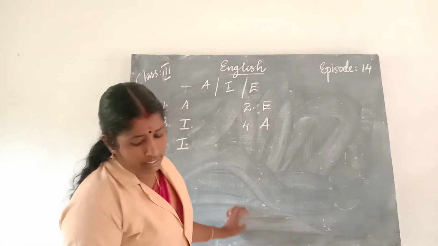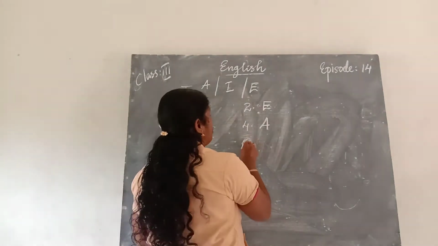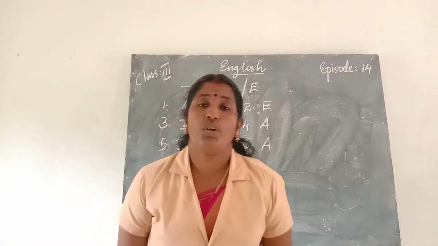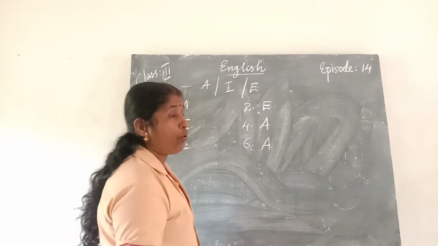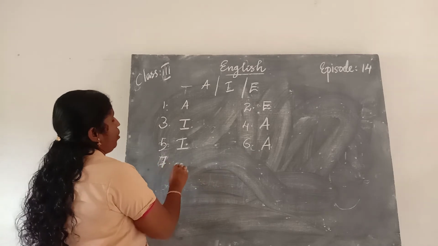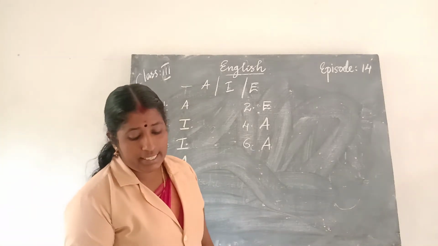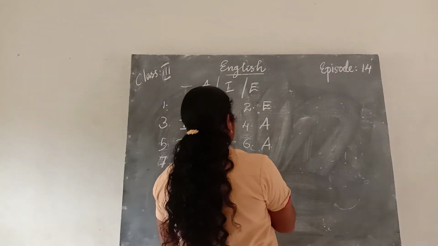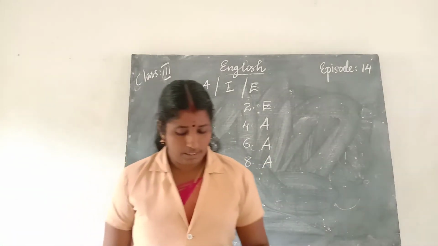Then sixth one, Reena runs very fast. It is a statement. So it is an assertive sentence. Seventh one, I am going to Delhi. It is also a statement. So assertive sentence. A. Assertive sentence. A deer runs fast. It is also a statement. It is also an assertive sentence.